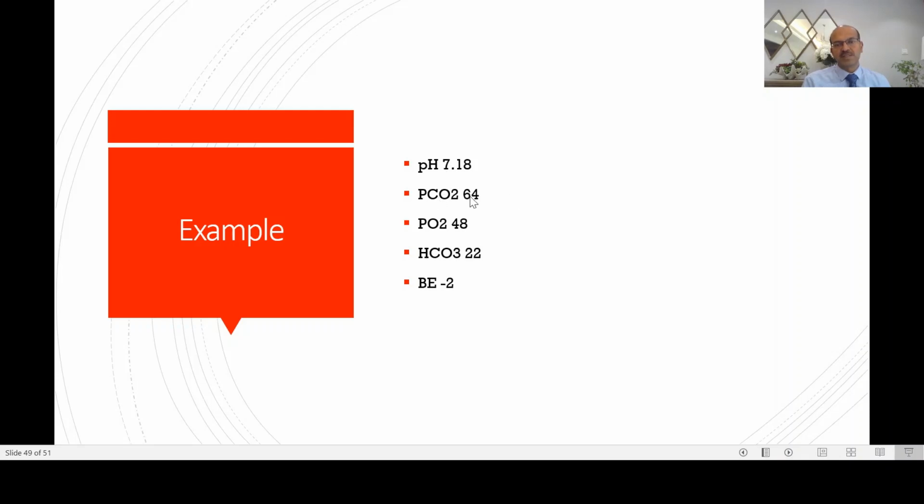So in this example, we have the same pH. The PCO2 is 64 and the bicarbonate is normal. So this is more respiratory acidosis. Depending on the condition of the baby, you decide to support either with CPAP or with ventilation. The baby is still compensated, and the correction will start over time because the metabolic compensation takes time. The respiratory compensation is quicker.